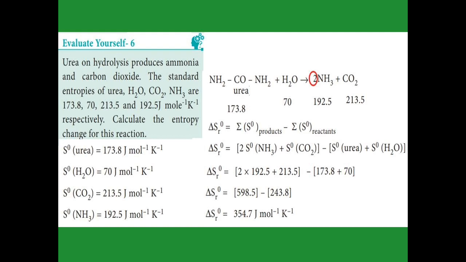Now the entropy change of the reaction is equal to the summation of standard entropy of products minus the summation of standard entropy of reactants. Here 2 ammonia, so 2 times the standard entropy of ammonia, plus 1 carbon dioxide, so the standard entropy of carbon dioxide, minus the summation of the standard entropy of urea plus the standard entropy of water. We get the answer.